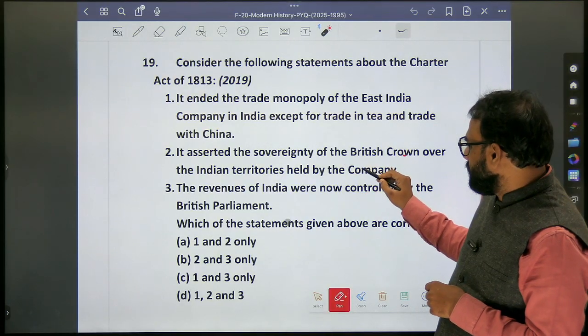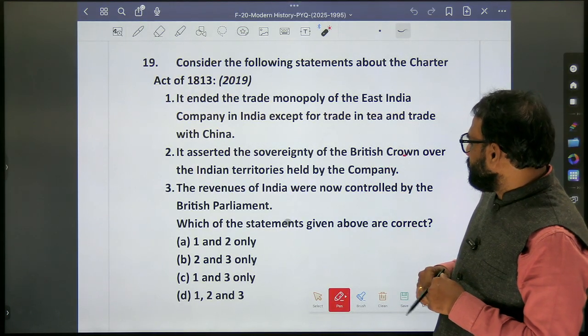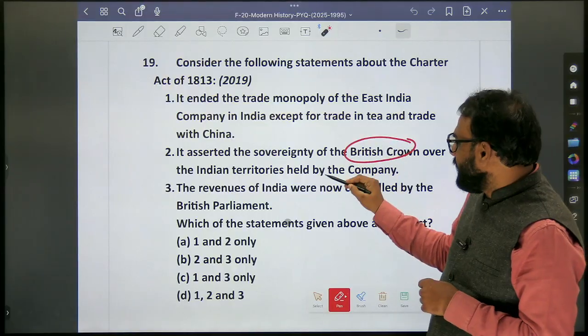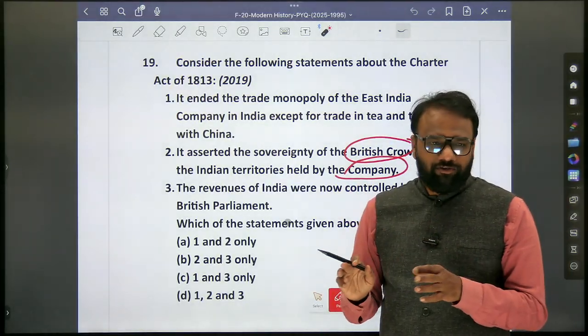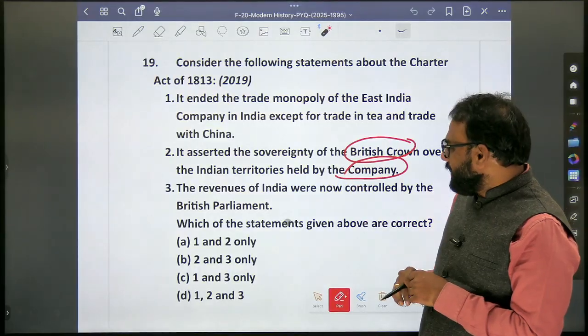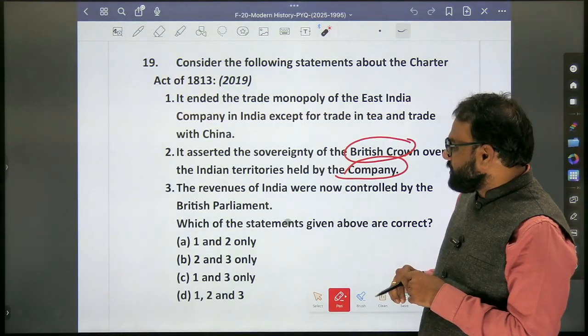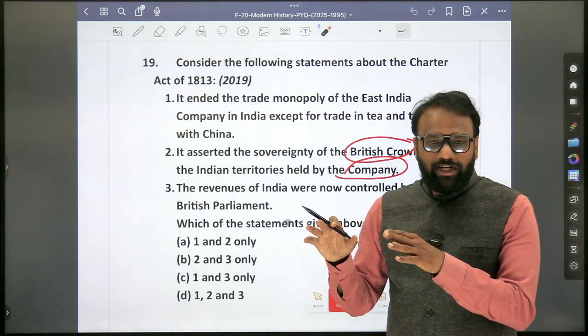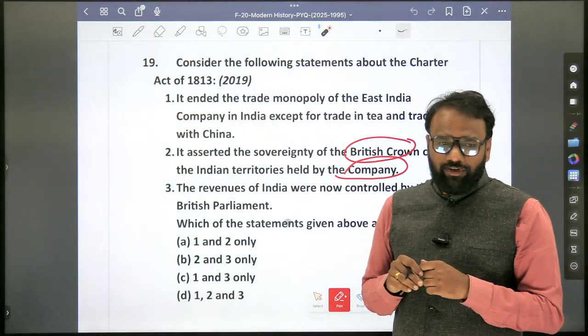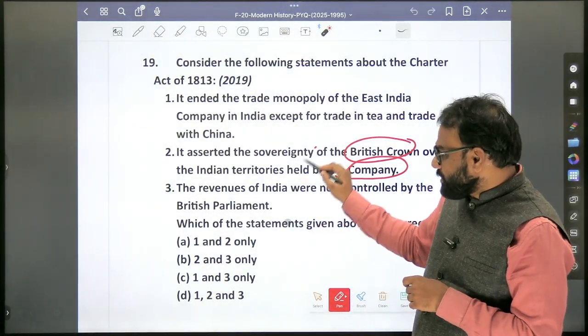The sovereignty of the British Crown over the Indian territory, except tea. Okay, correct. This verbatim statement is present in Lakshmikant itself. Till 1813 the British stand was different, but they said that from now onwards you are going to hold the territory in the name of the Crown. So the second statement is correct. Actually, the third one is wrong.